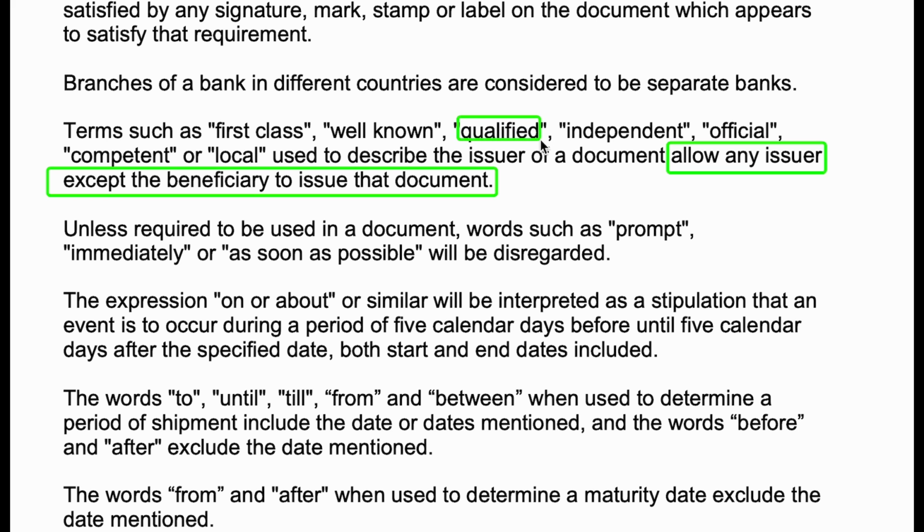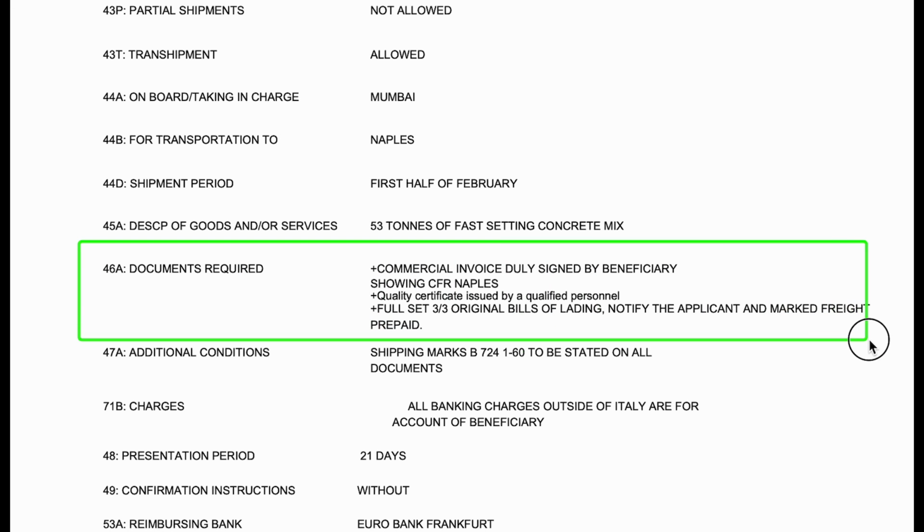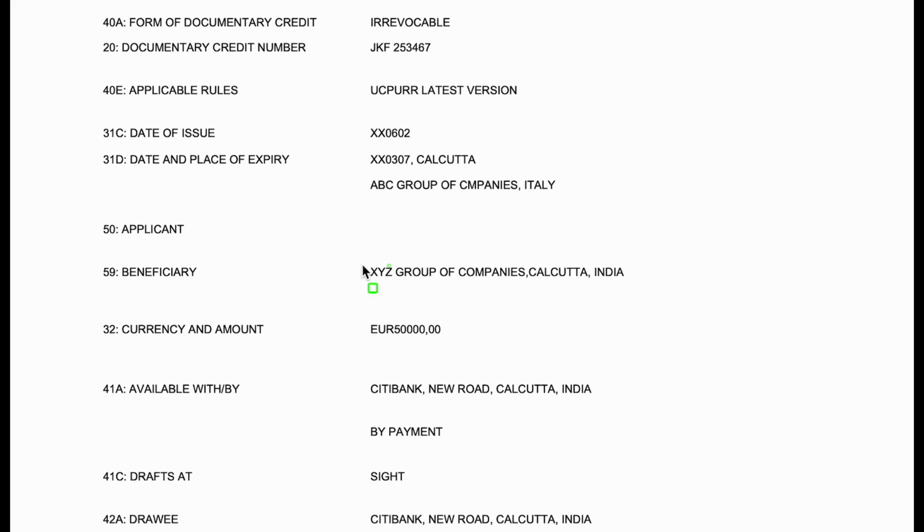So if any such words are used to describe the issuer of any document, then any person except the beneficiary can issue the documents. For example, here under documents required field, it is mentioned as quality certificate issued by a qualified personnel, which means any person other than this beneficiary, that is this XYZ group of companies, can issue the quality certificate.